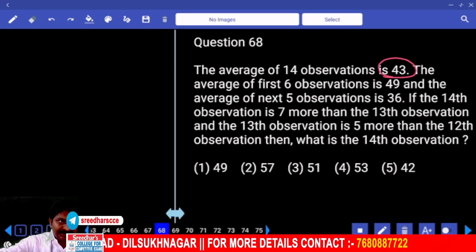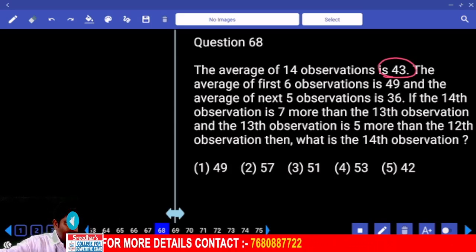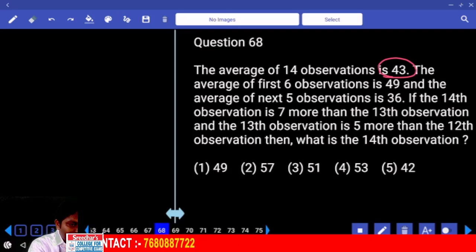14 numbers, average is 43. Let's take each number as 43. Like that, 3 numbers are there. 43, 3 times, 129.